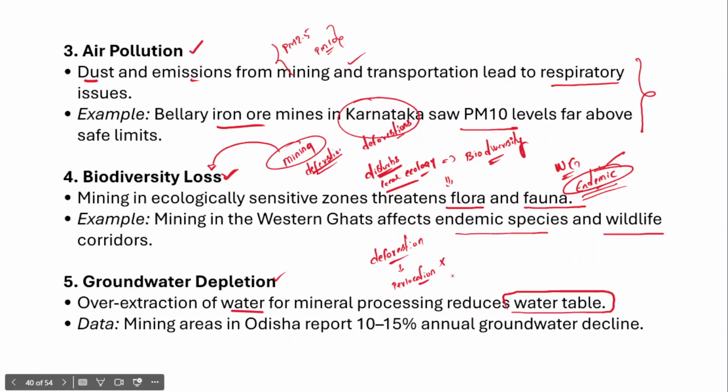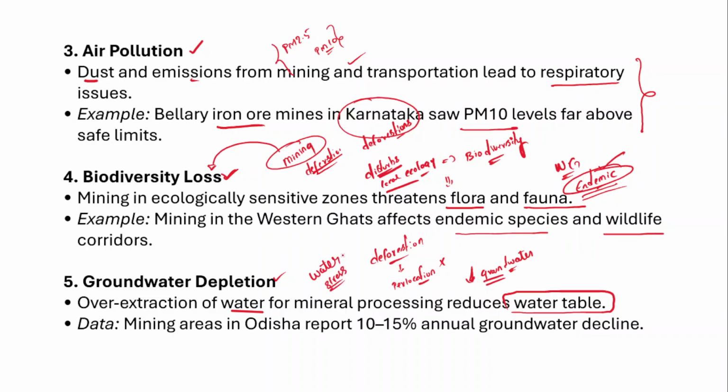That will further decrease the groundwater tables as well. So overall, there will be a decline of the groundwater tables, and it would create water stress as well.